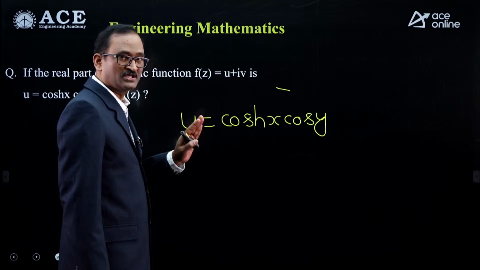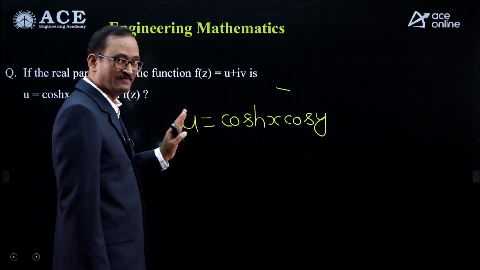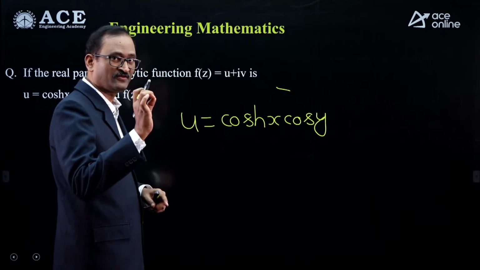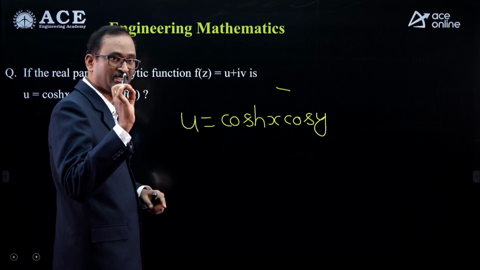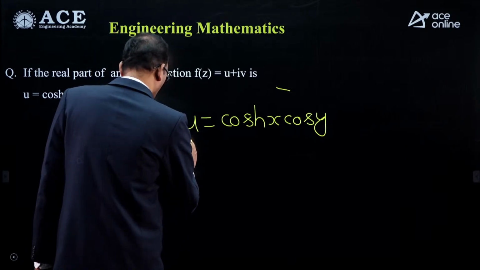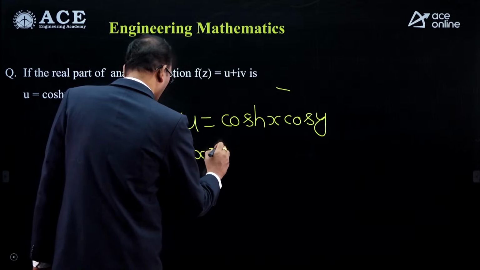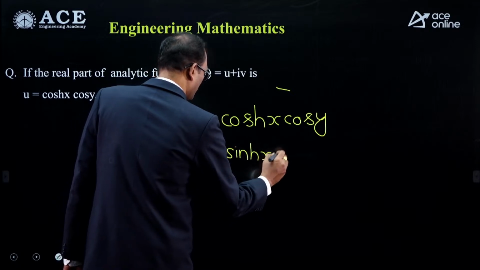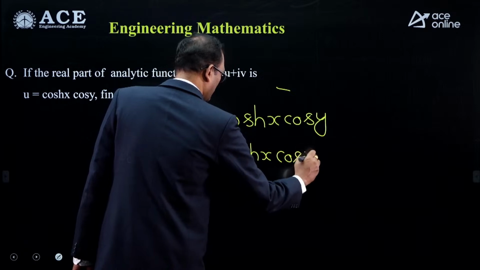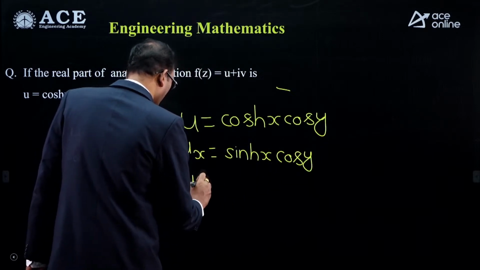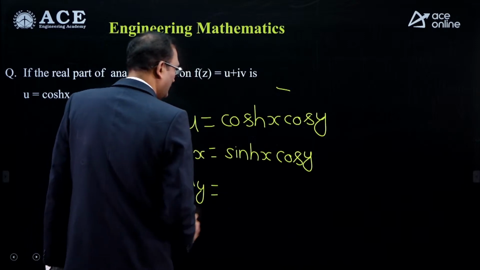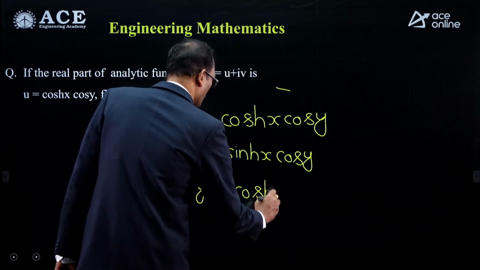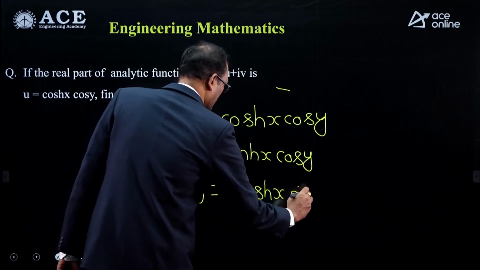f of z equal to u plus iv is an analytic function, real part u given, we should not find the imaginary part v separately. Instead, we have to find f of z equal to u plus iv completely in terms of z. So for that, we have to find dou u by dou x. Cos hx derivative is sin hx cos y, and dou u by dou y, we can also read it as del u by del y, that is cos y derivative minus sin y. So minus cos hx sin y.